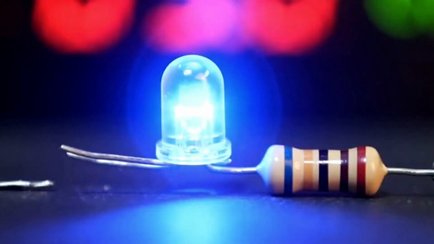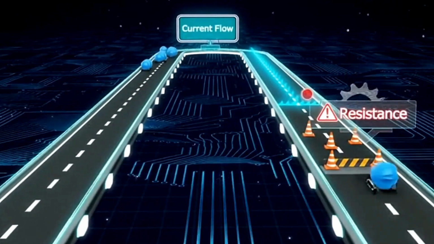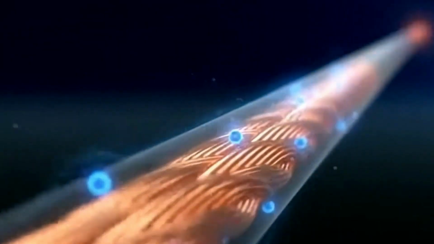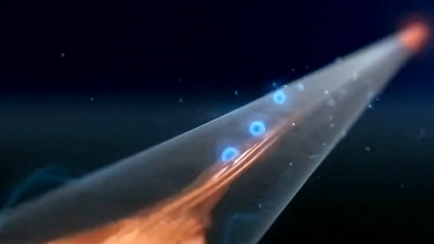If you connect the LED straight to the power source, it lights up. But by adding resistance, you control the current, so the LED stays on safely. Resistance is like traffic on the road. The more obstacles, the slower things move, so the current can't flow too fast.